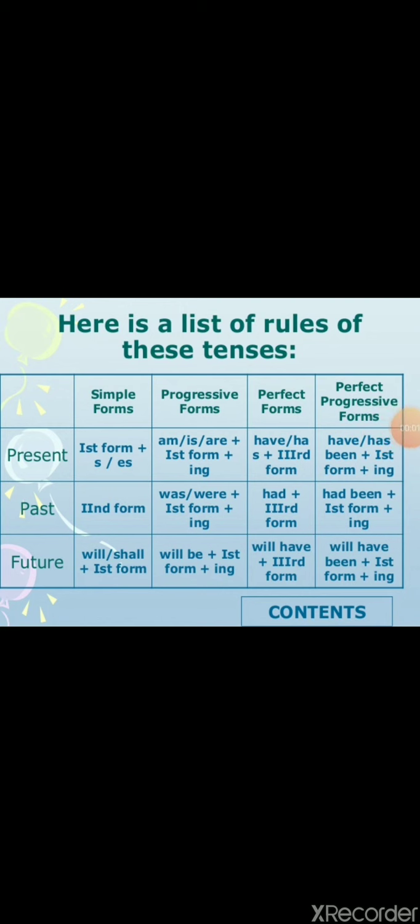There is a table on the screen, and this is a really very important table, in which I have put all the rules and regulations in mathematical form. Okay, and yes, when you do all the things in a technical way, you will never forget it. You will learn it for a lifetime, and that is my target to achieve. So here is a list of the rules of these tenses. First of all, in the first column you can see the basic classification of the tenses on the basis of the time zone: present, past and future. And the next four columns are the aspects, or the nature.